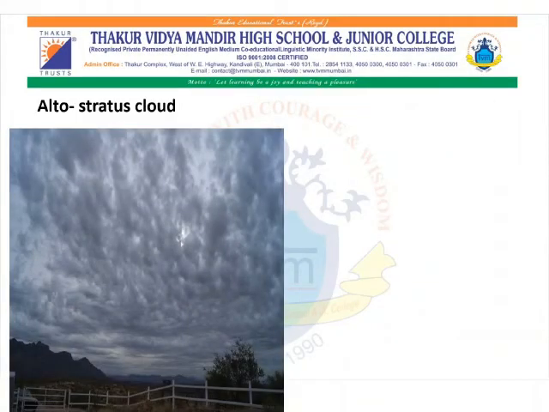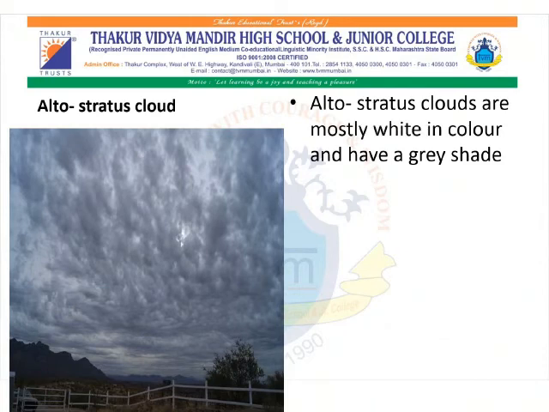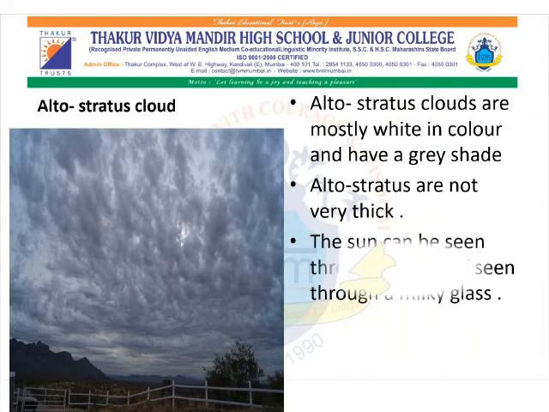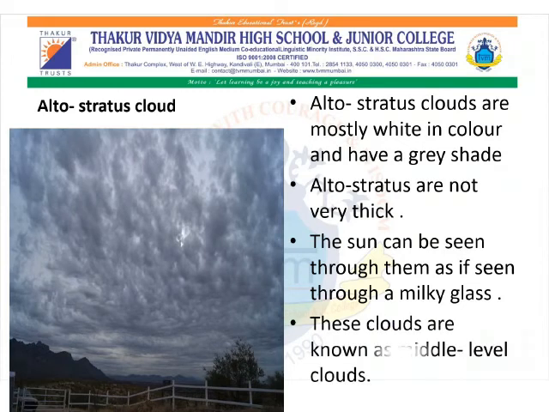Altostratus cloud is the second type of medium cloud. Altostratus clouds are mostly white in color and have a gray shade. Altostratus are not very thick. The sun can be seen through them as if seen through milky glass. These clouds are known as middle-level clouds.